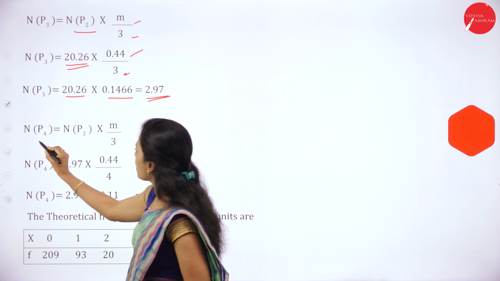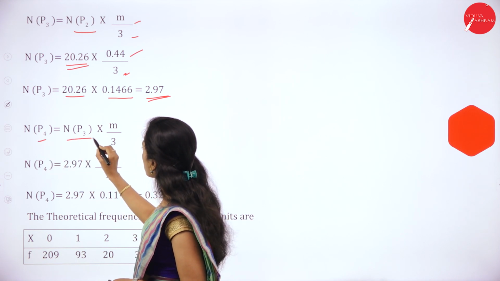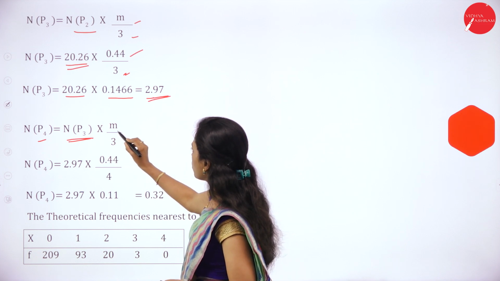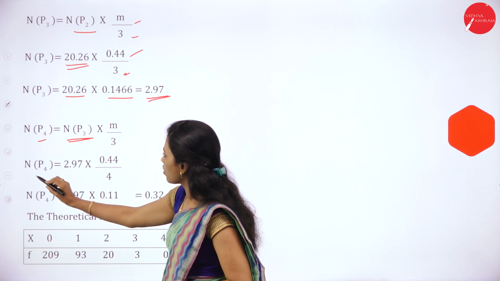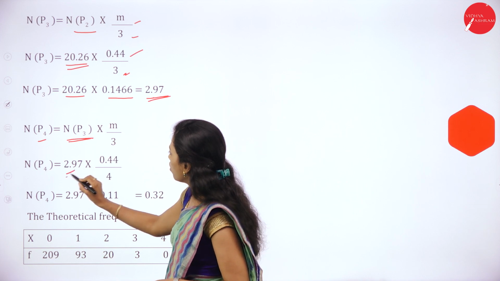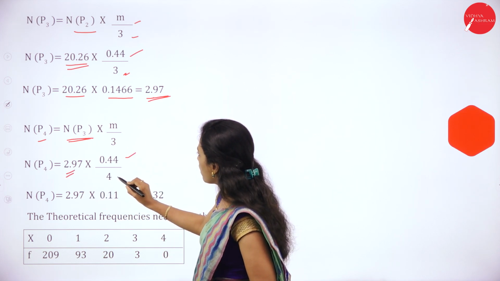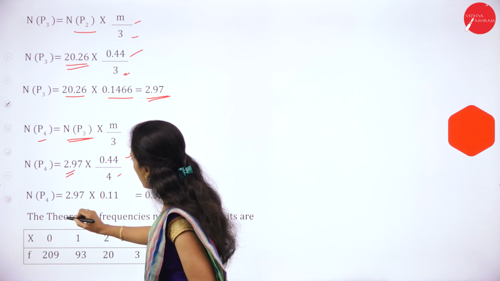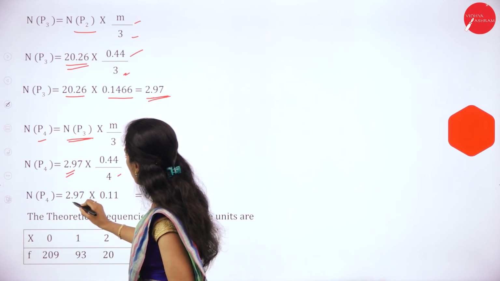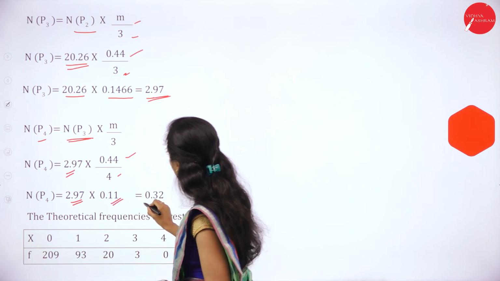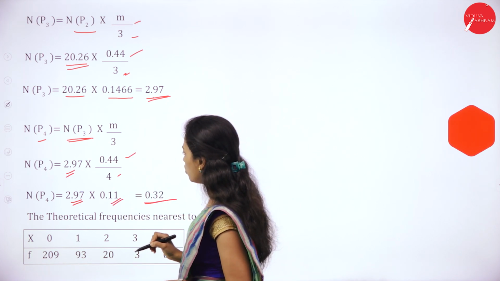Then n of P4 is equal to n of P3, 2.97, into m by 4. So n of P4 is equal to 2.97 into 0.44 divided by 4. Then n of P4 is equal to 2.97 into 0.11, it is 0.32.